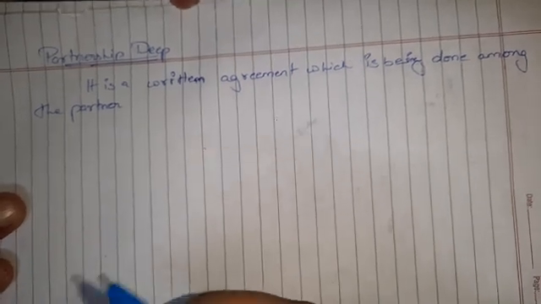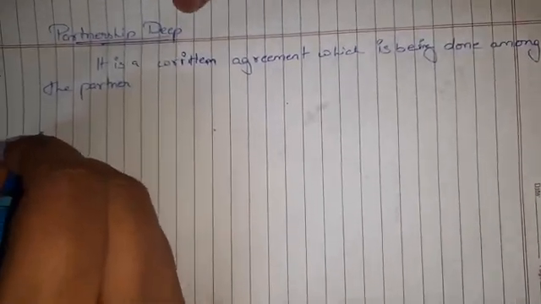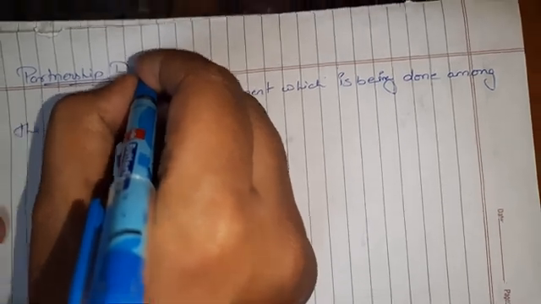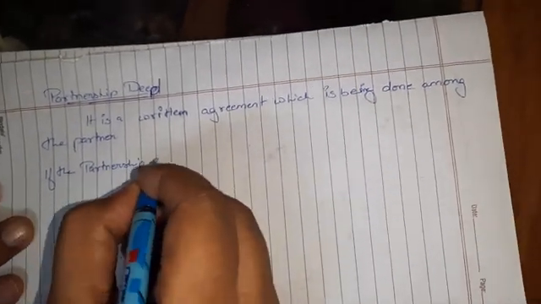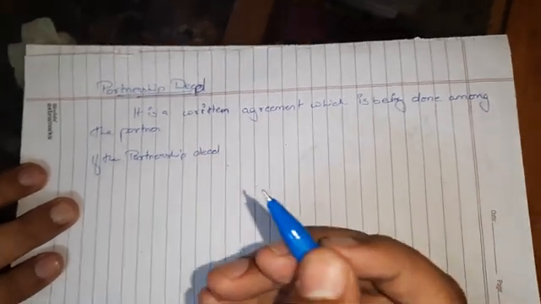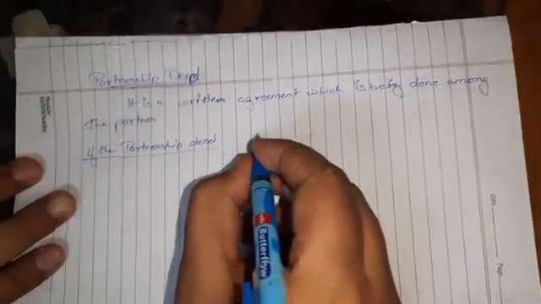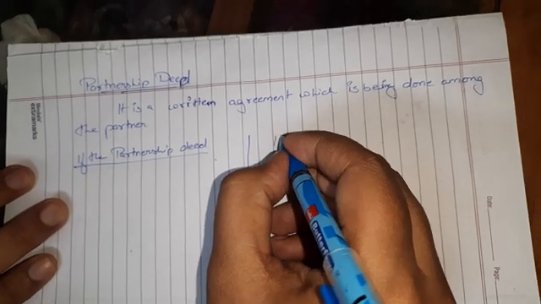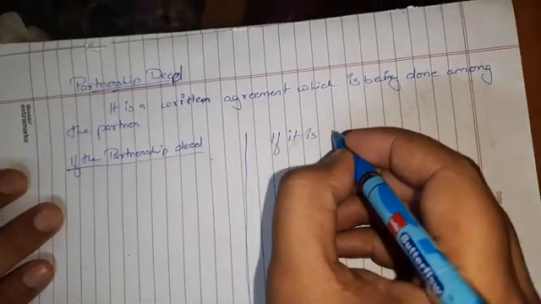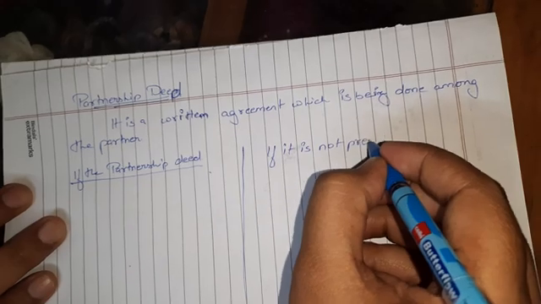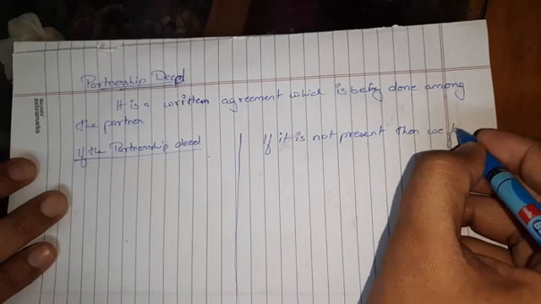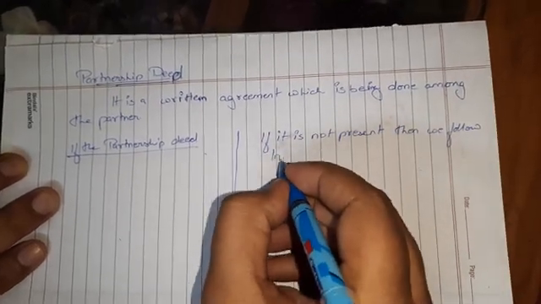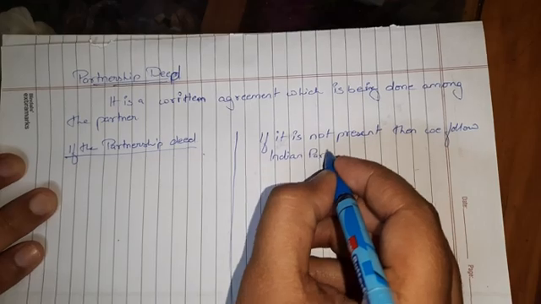Now, if the partnership deed is present, then what things can be given to the partners is seen from it, and if it is not present, then we follow the Indian Partnership Act.